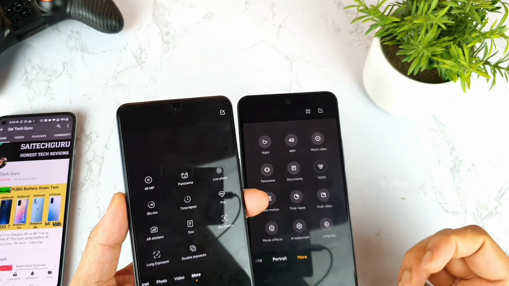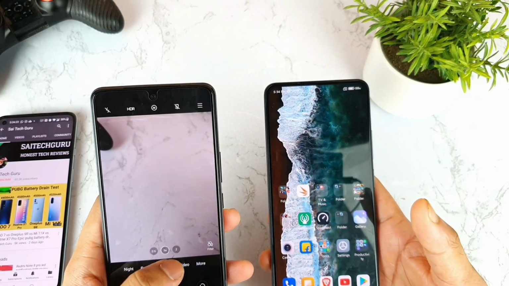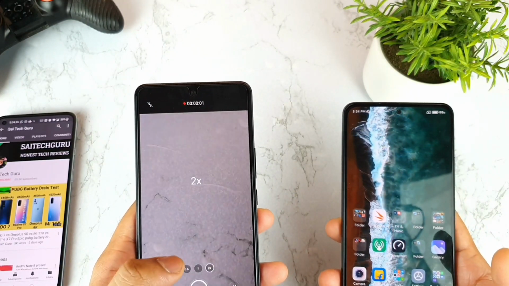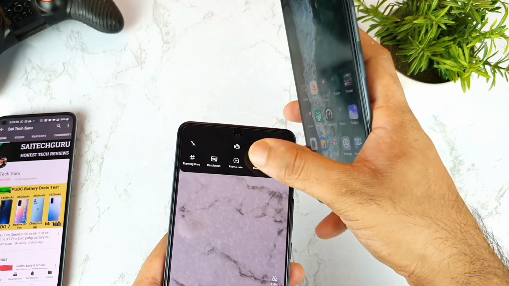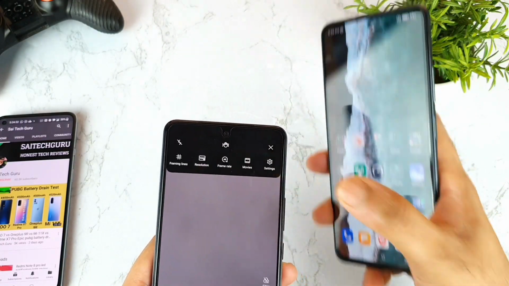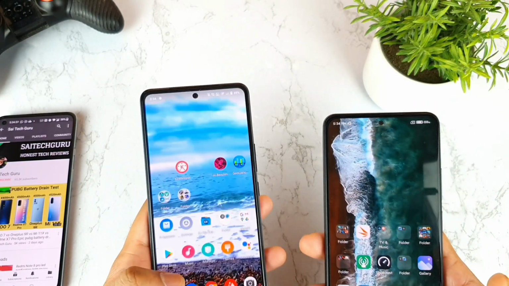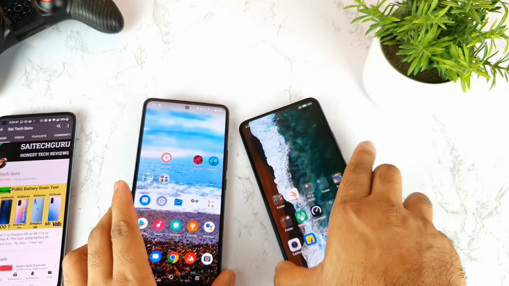The things I like in the IQ7 are the change of the video camera lens when you're trying to shoot. As you can see, any lens you can change just with a single tap, and you can record up to 4K 60 FPS, which I particularly like in this phone. So these are my two favorite features, and another thing, ultra stabilization mode as well. These are the few things in comparison, friends, in depth between both phones.